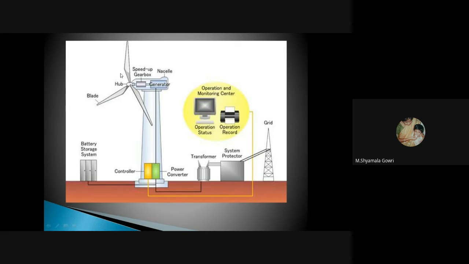In a wind power plant, we have the nacelle. In that, we have a gearbox and generator. This is a long tower. At the bottom of the tower, we have a controller. There, the electrical energy is taken from the controller through a transformer. Through the system protector devices, this is coupled to the grid, and it is monitored in the monitoring centers, and we have a battery storage system also.